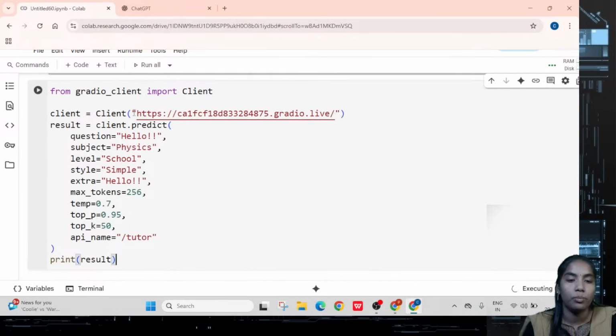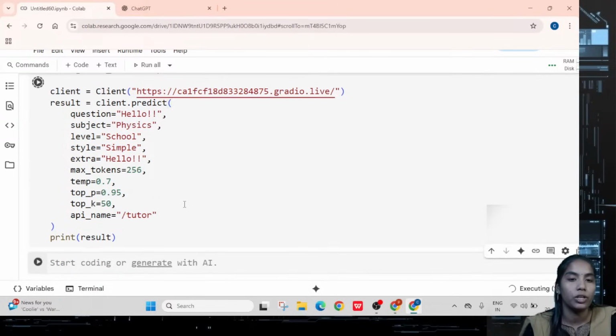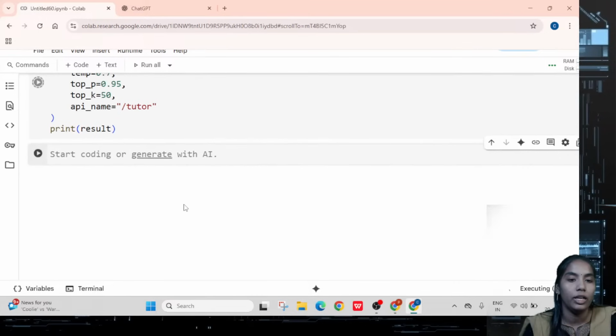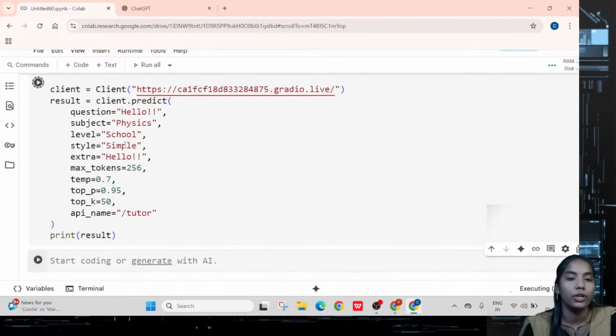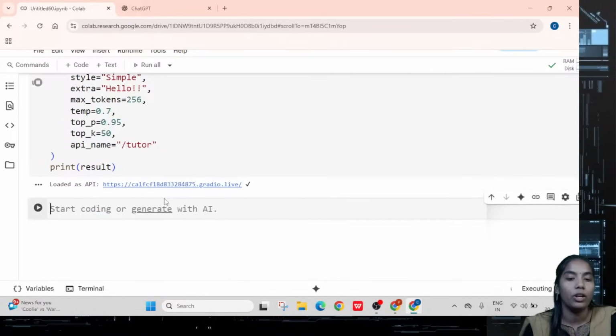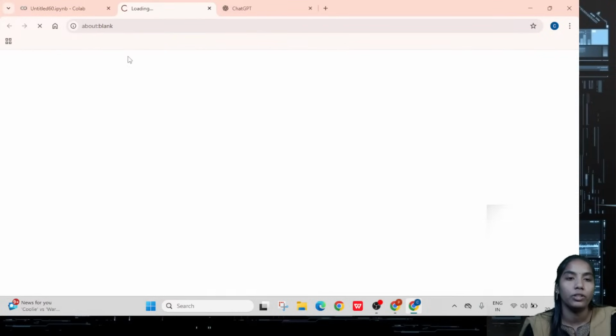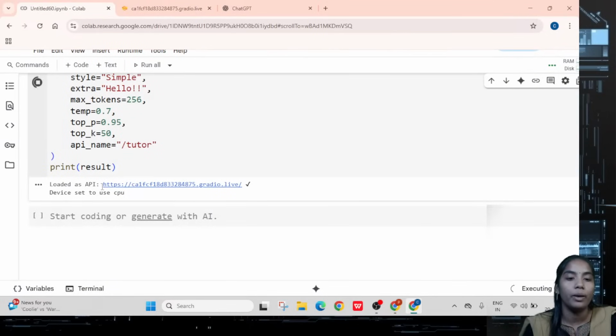So this is the API key format, and these are all the requirements you're taking. That own prompt we can create by using the API key link. Before that you have to complete the installation. Later you can open this one. Here again it will open the particular link, then you can open this one. You can see the loaded API key, then you are getting the output. So this is the whole process we are discussing.